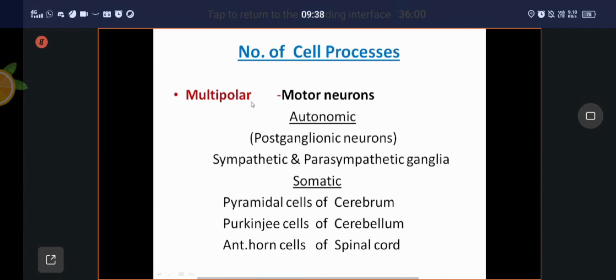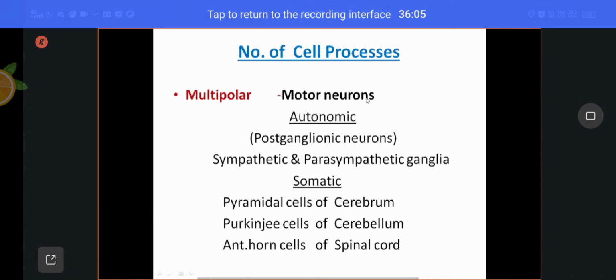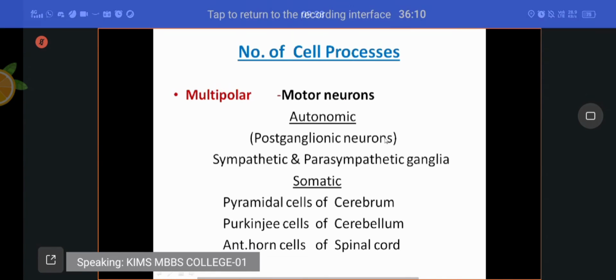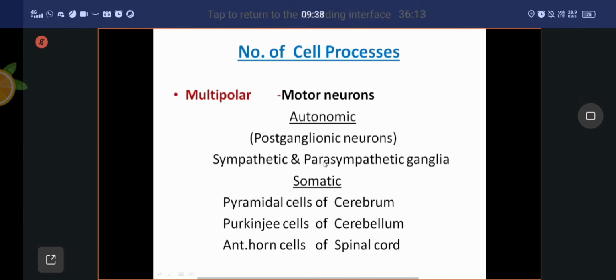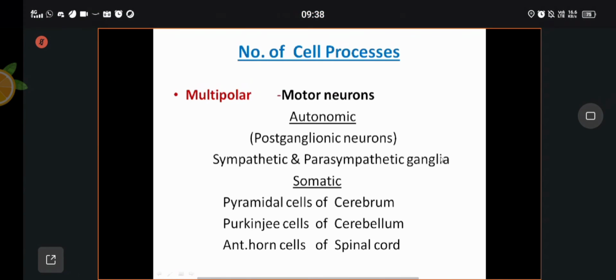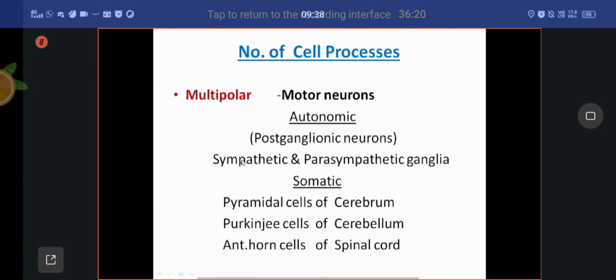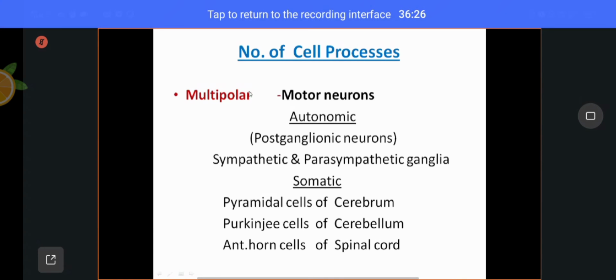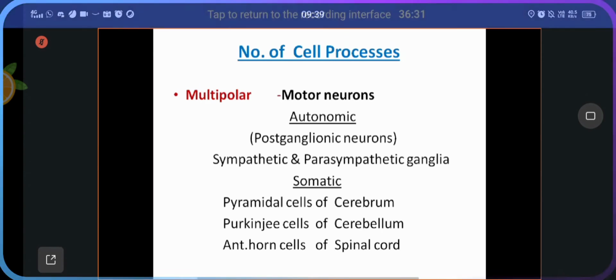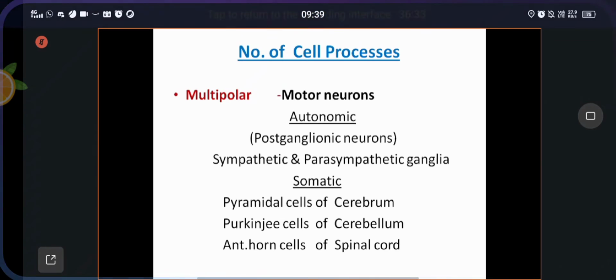At least you remember this about multipolar neurons. Usually they are motor neurons in the autonomic nervous system. These are postganglionic neurons present in the sympathetic and parasympathetic ganglia. The sympathetic and parasympathetic ganglia are motor ganglia. Those neurons are also motor neurons and come under the multipolar type. A number of processes will be present. All the short processes are represented by the dendrites, and only one long process, that is the axon.